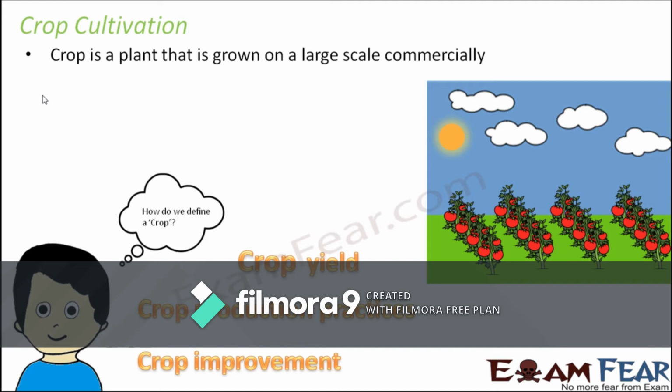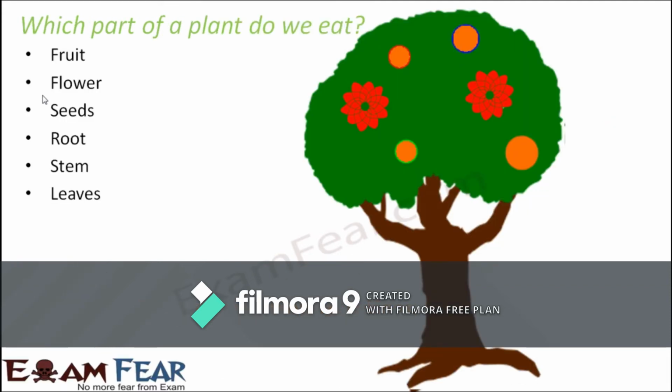How can we improve the quality of crops, because these are the crops which are actually going to provide nutrients to our body, so we need to ensure that the quality is maintained, right? This is from where we get the fruits and vegetables and cereals, whatever we eat in our diet. Now the question is, we get all of these from plants, so which part of a plant do we eat? Because a plant has fruits, flowers, seeds, roots, stem, leaves. So there are so many different parts of the plant.